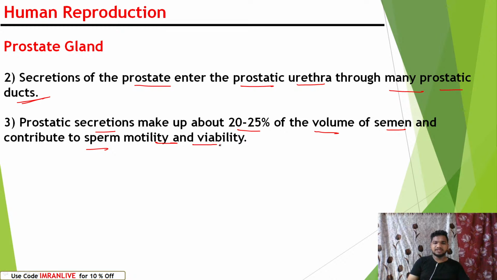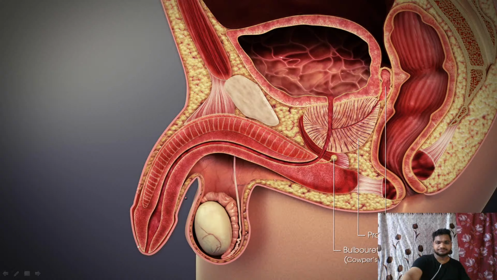The prostatic secretion makes up 20 to 25% of the volume of semen. Also, it contributes to sperm motility. It helps by supplying nutrients for sperm. Also, it helps in sperm motility in the female reproductive tract.